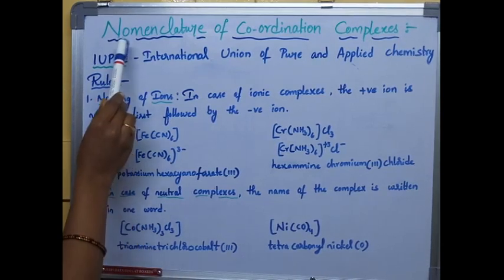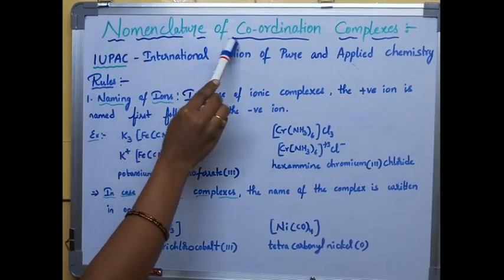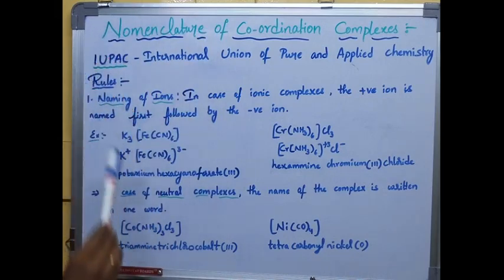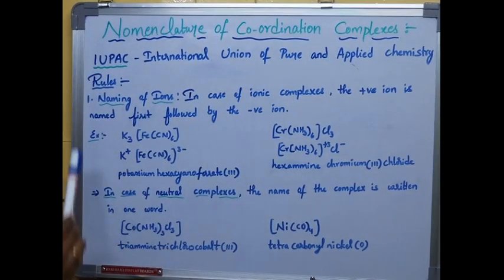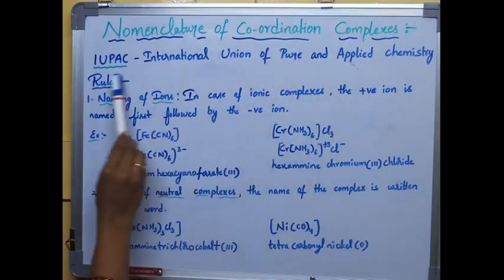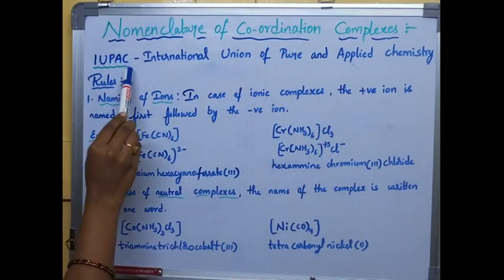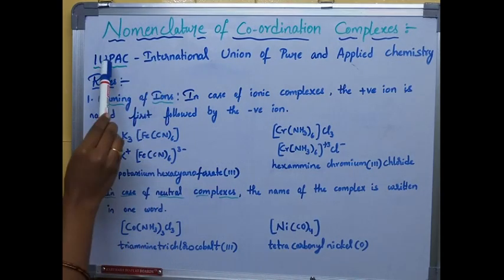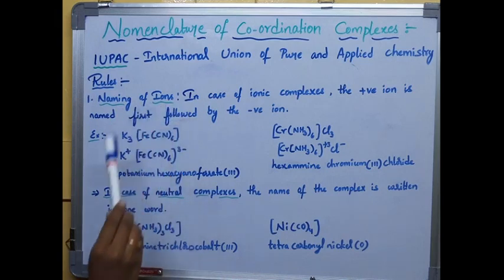Hello students, today we are going to discuss the nomenclature of coordination complexes. Nomenclature means naming. IUPAC, the International Union of Pure and Applied Chemistry, is the organization that gives names for different compounds in chemistry. So the IUPAC name is unique for any compound.